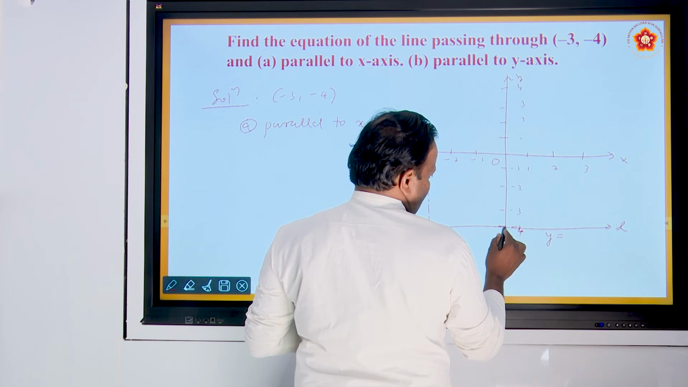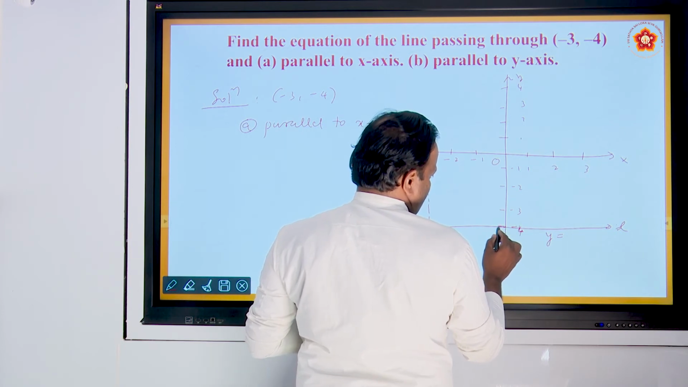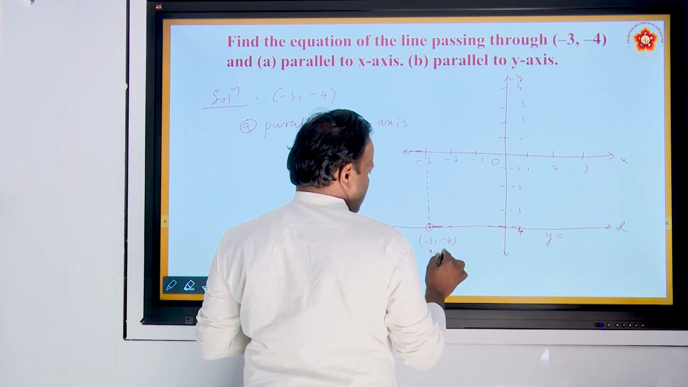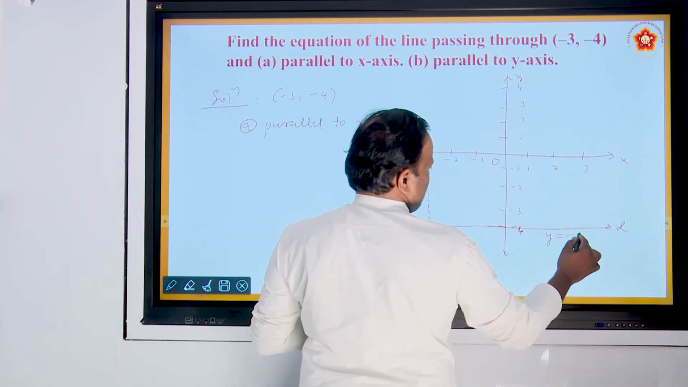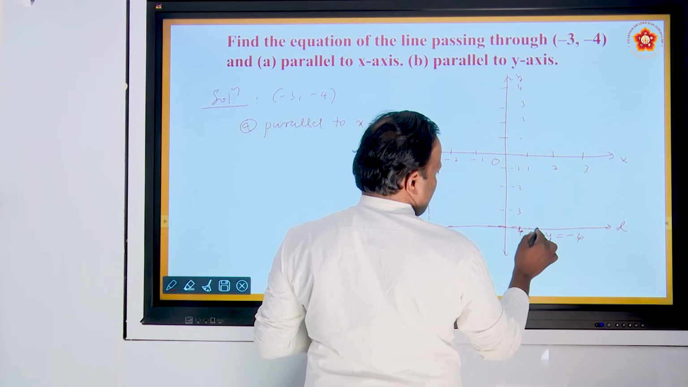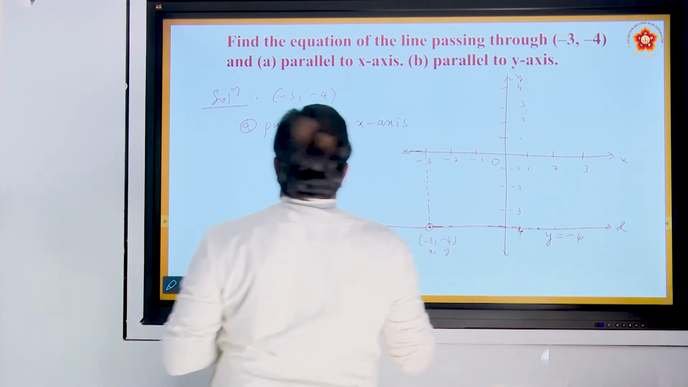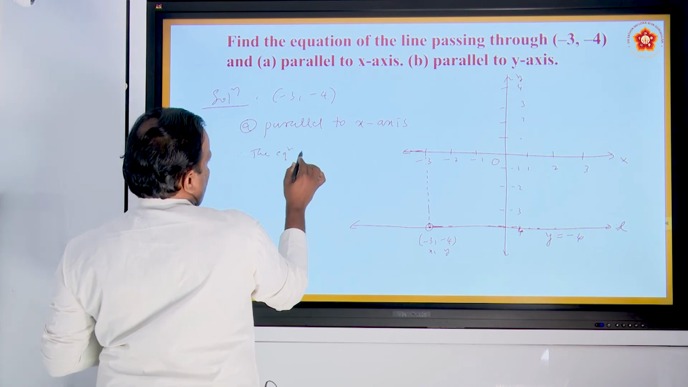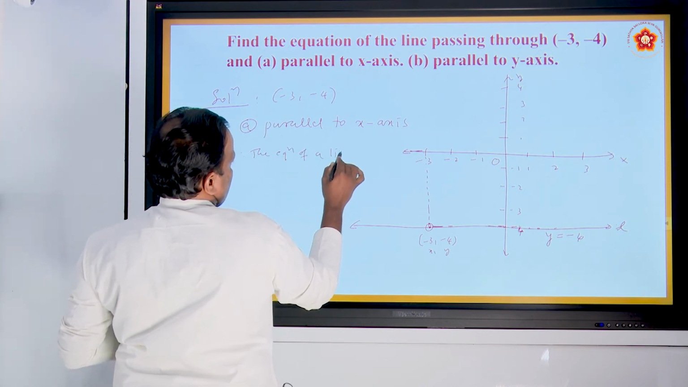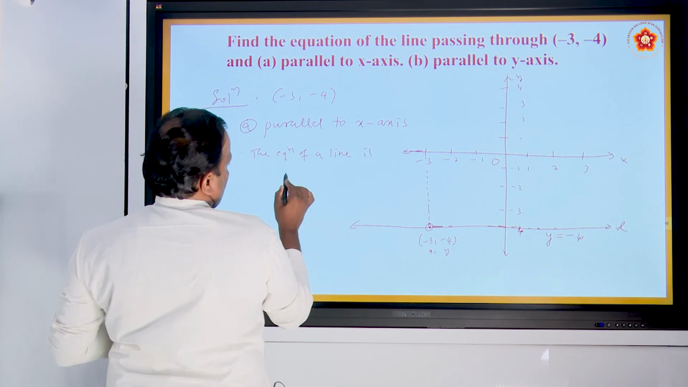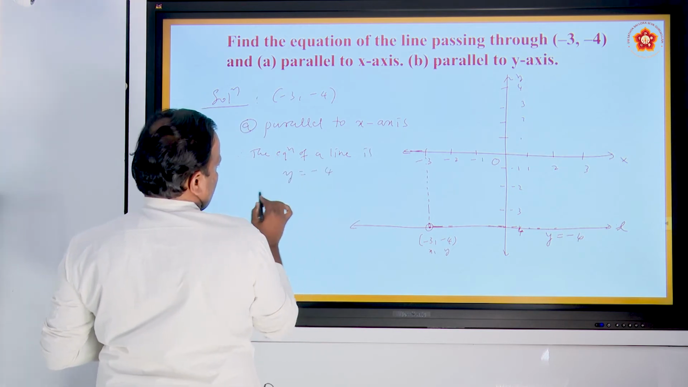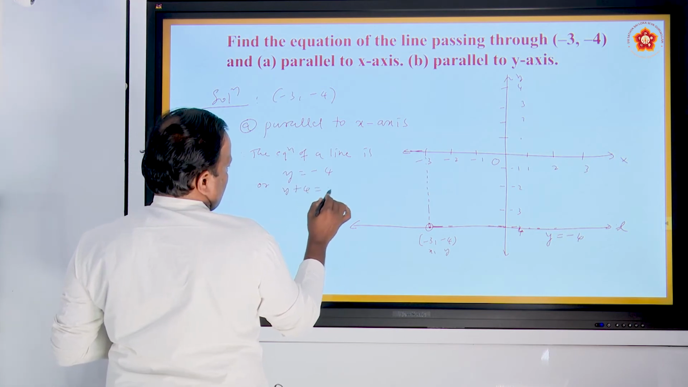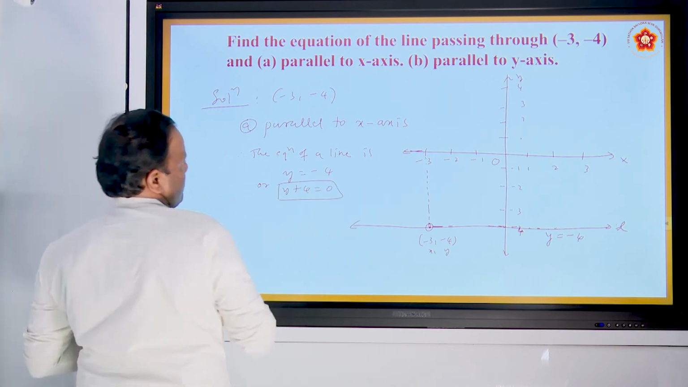You know what is y here? Y equal to -4. This is x, this is y. You take any point on this line, y equal to -4. Therefore, the equation of the line is y is equal to -4 or y plus 4 is equal to 0. This is the equation of line.